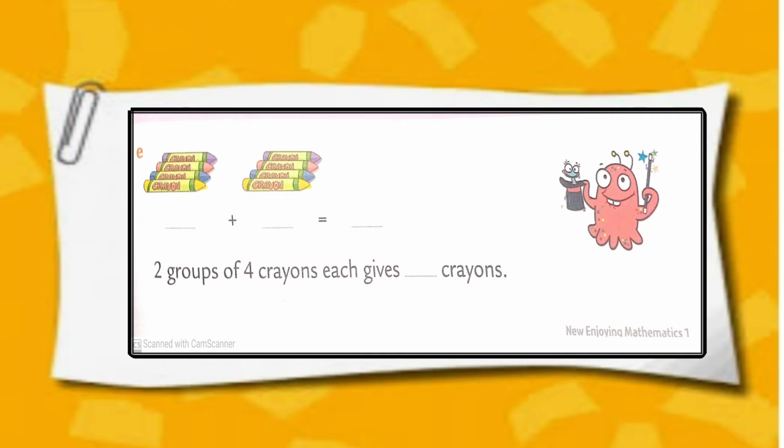Sum number E. We can see 2 groups of crayons and each group has 4 crayons in it. So 4 plus 4. We get 8. 2 groups of 4 crayons each gives 8 crayons.